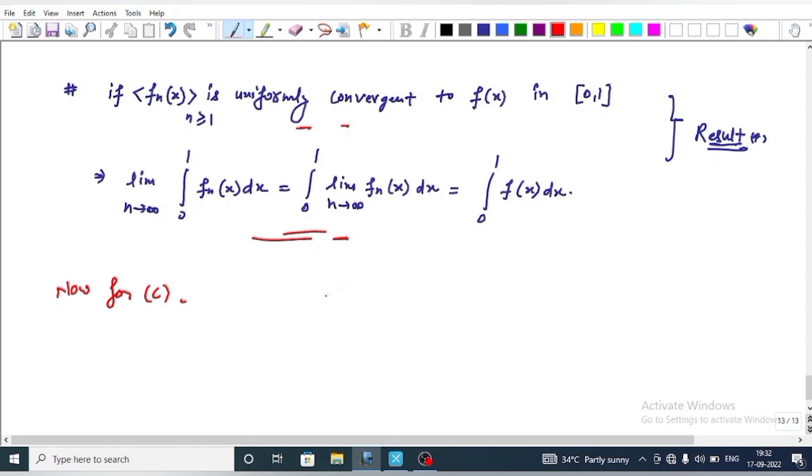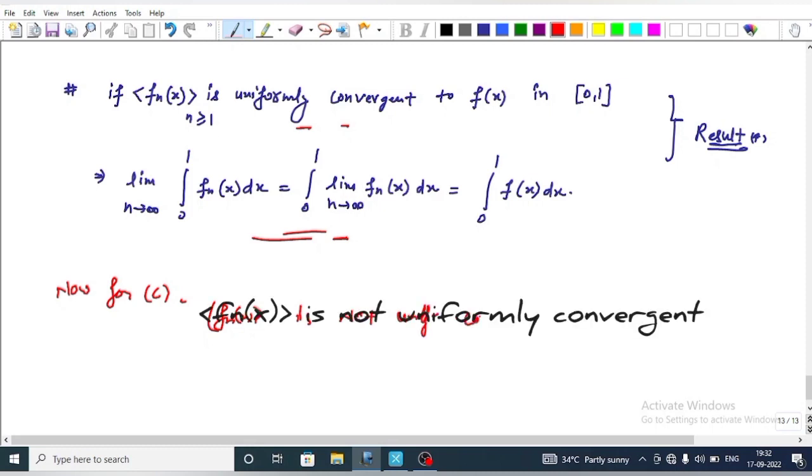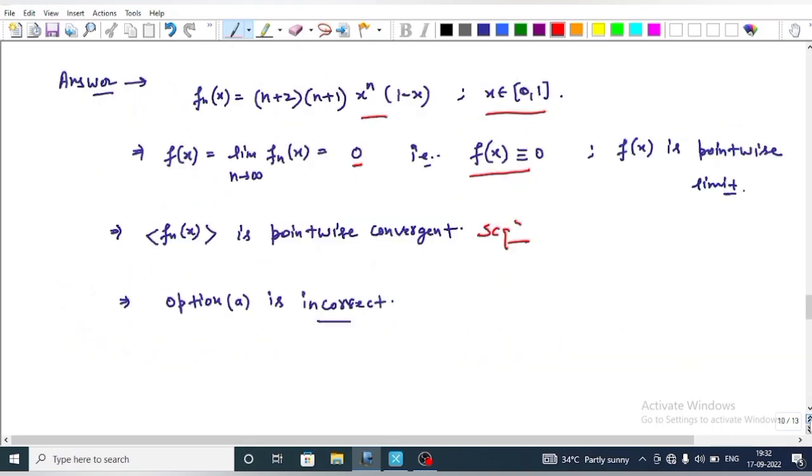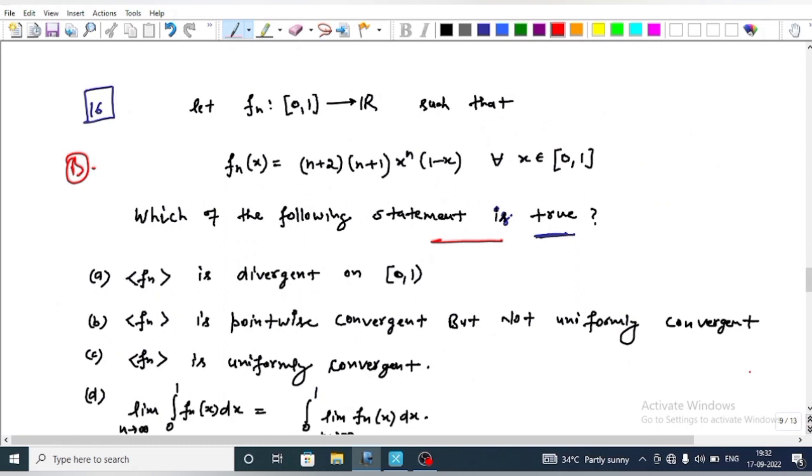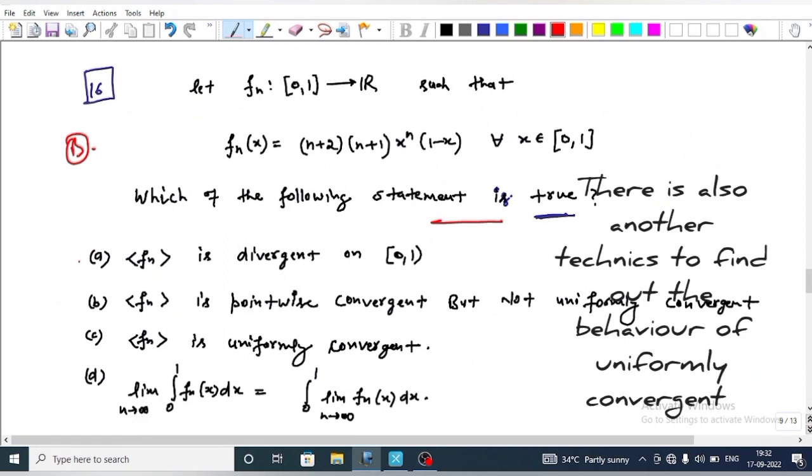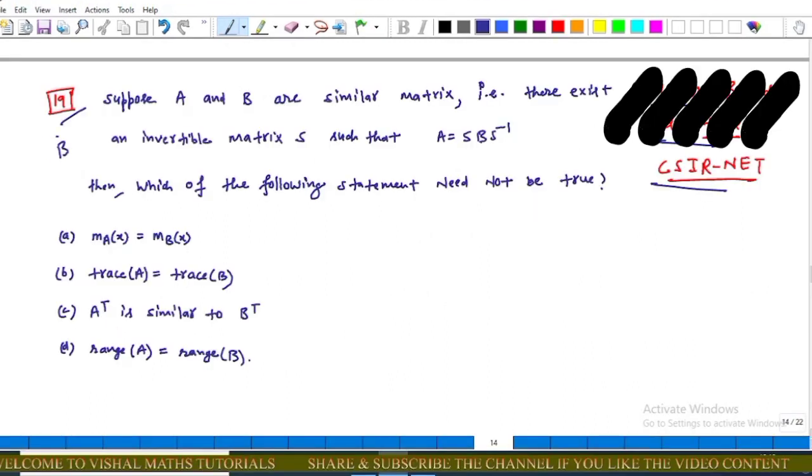But from the previous explanation, this integral is not equal to this. This implies that the sequence f_n(x) is not uniformly convergent. Now come to the options. Option A is incorrect. Option C is incorrect. Option D is incorrect. And this implies that option B is correct. And this question is from part B.